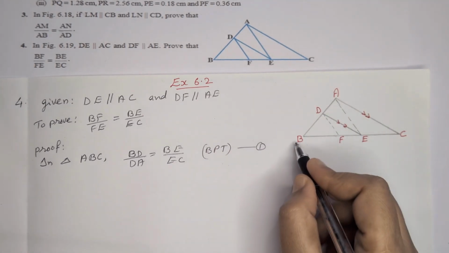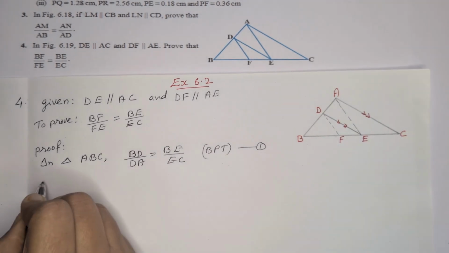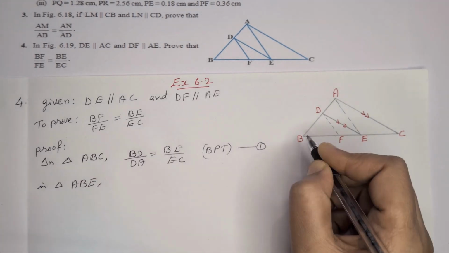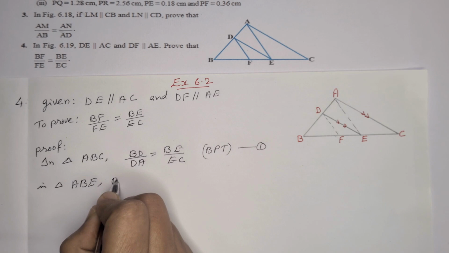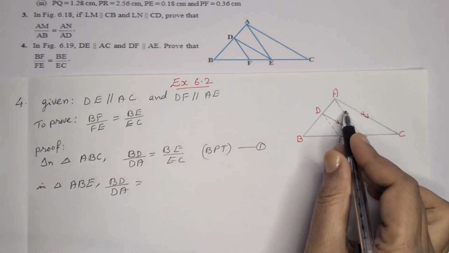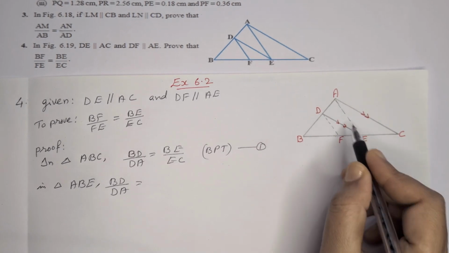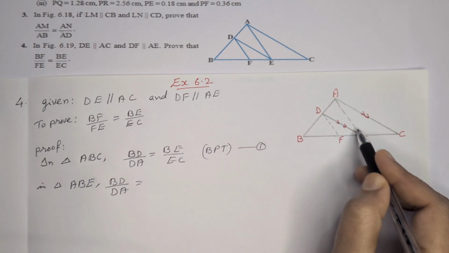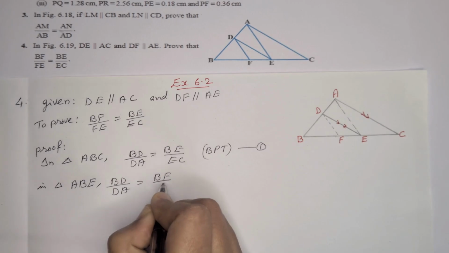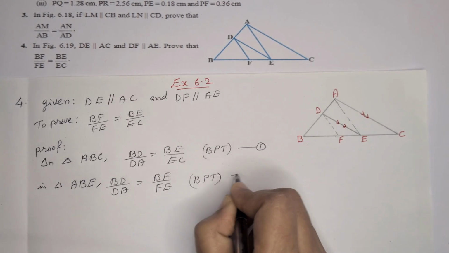Again, consider triangle ABE. In triangle ABE, we can write BD by DA is equal to BF by FE, since these two lines are parallel. That also is the basic proportionality theorem, equation number 2.